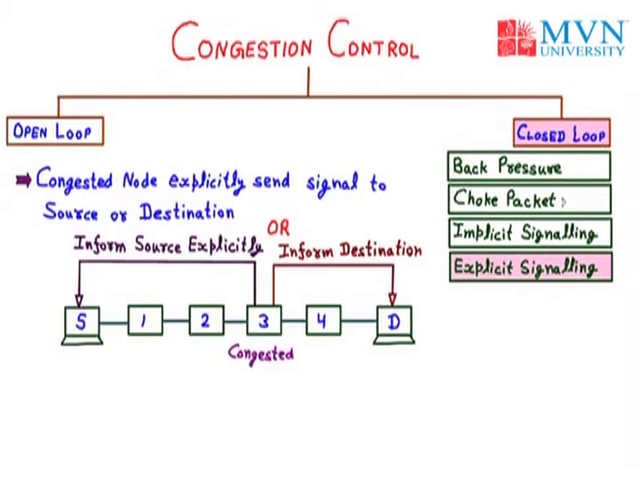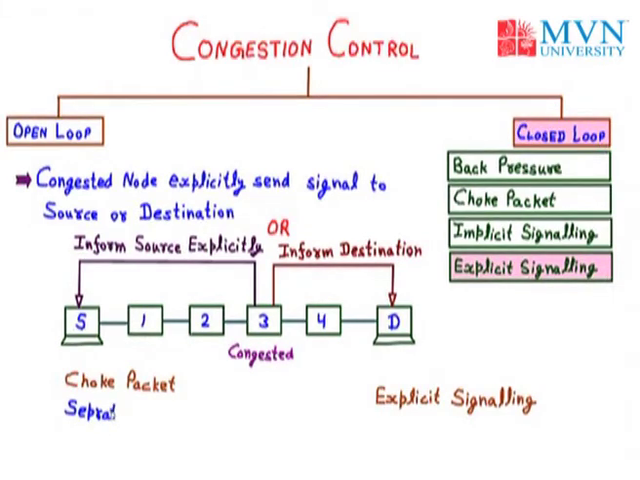Now the explicit signaling is similar to the choke packet, because in the choke packet we also inform the source about the congestion. So what is the difference between the choke packet and the explicit signaling? In the choke packet, the congested node informs the source about the congestion, but here a separate packet is used. In the explicit signaling, the congested node may inform the source or the destination, but here the signal is included in the packet that carries data.